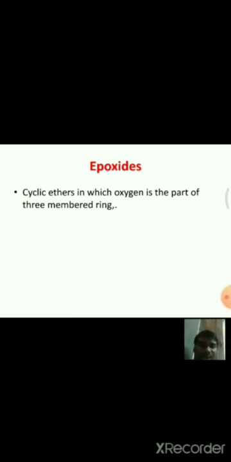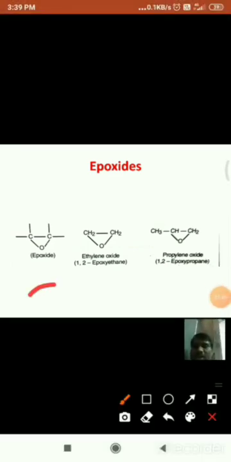In epoxides, the numbering of the alkyl chain is done to which the oxygen is linked. The epoxy is the functional group. See here, this is one epoxide. This is the simple epoxide, ethylene epoxide, ethylene oxide. We can say 1,2-epoxyethane. This is the IUPAC name, and this is propylene oxide. This is the common name, and the IUPAC name is 1,2-epoxypropane.